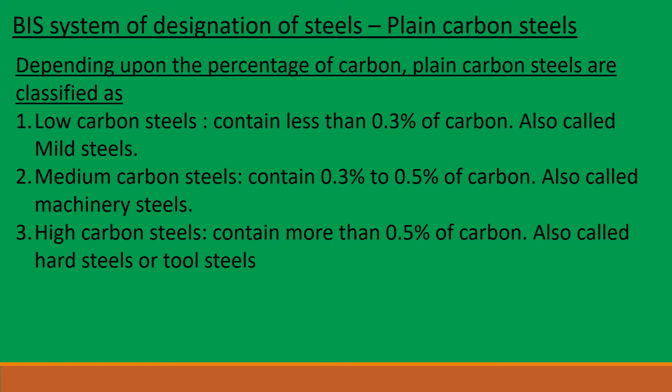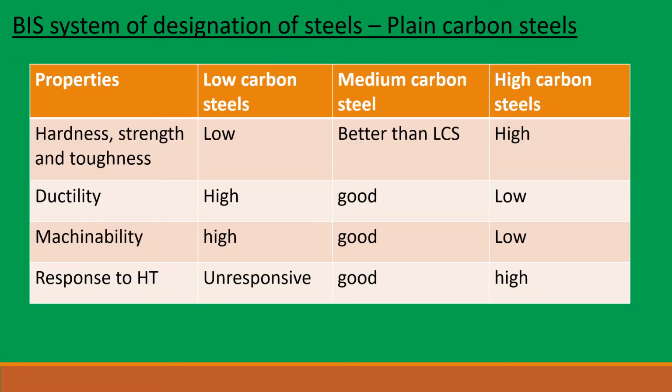The only other elements allowed in plain carbon steels are manganese up to 1.65%, silicon up to 0.6% and copper up to 0.6%. Let us compare some of the mechanical properties. Hardness, strength and toughness. Low carbon steels have low hardness, low strength and low toughness. Medium carbon steels are better than low carbon steels, but high carbon steels have high hardness, higher strength and higher toughness.